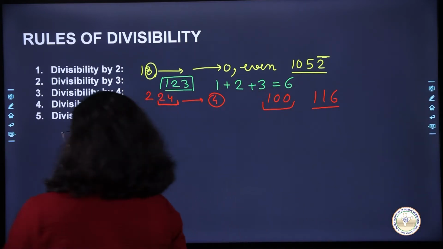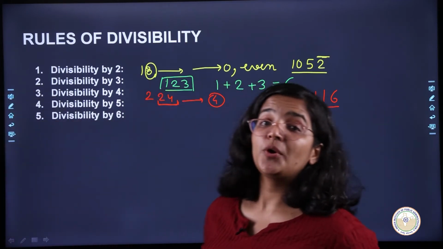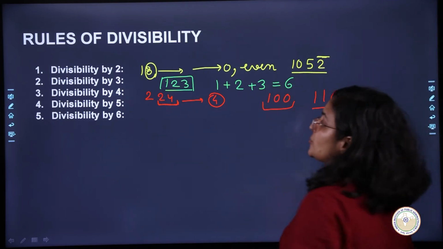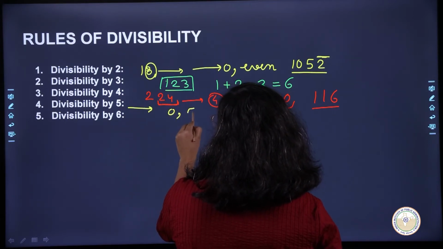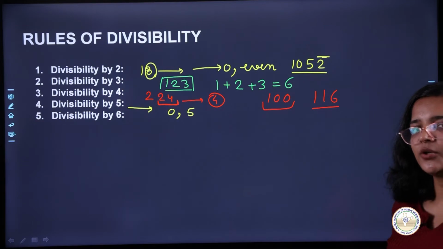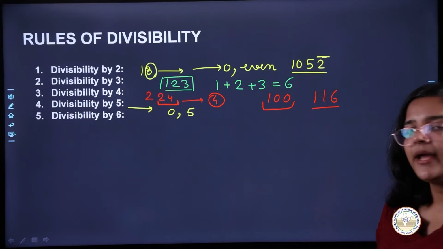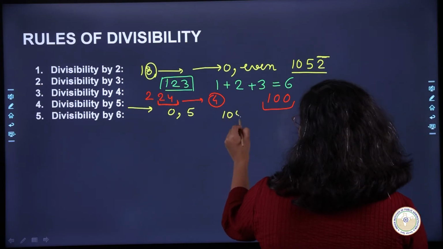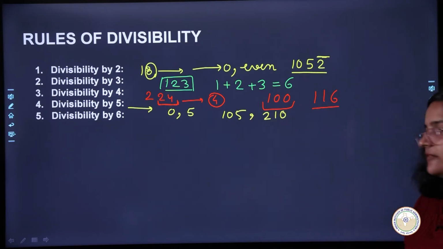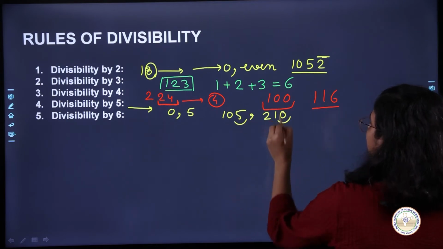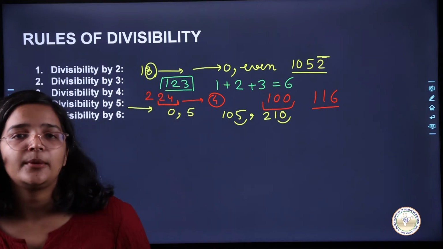Now what about the divisibility rule of 5? This one is easier. So what are the 2 digits that you have to check for? Either the units place is 0 or the units place is 5. ये 2 नंबर में से कोई भी digit है अगर आपके unit place में, that means that number is divisible by 5. So let's say if I write 105, this is divisible by 5. If I write 210, this is also divisible by 5. So you just have to check the units place and see if you get a 5 or a 0. In both the cases, your number will be divisible by 5.